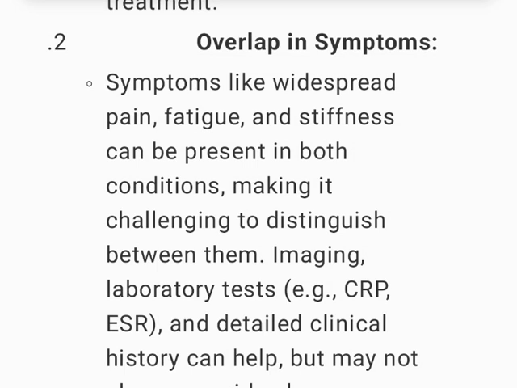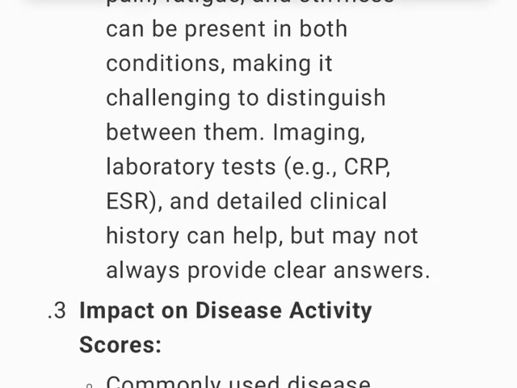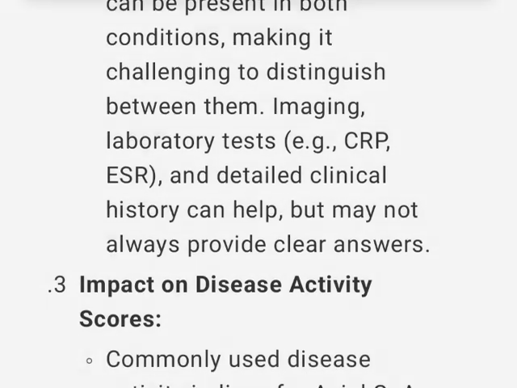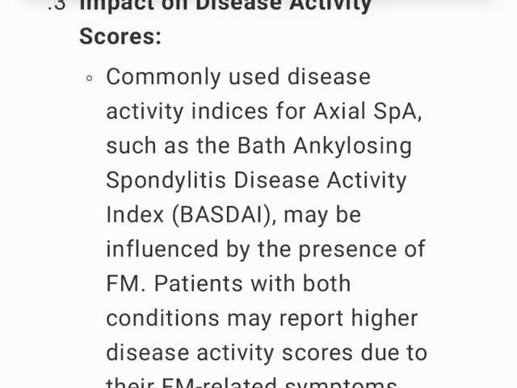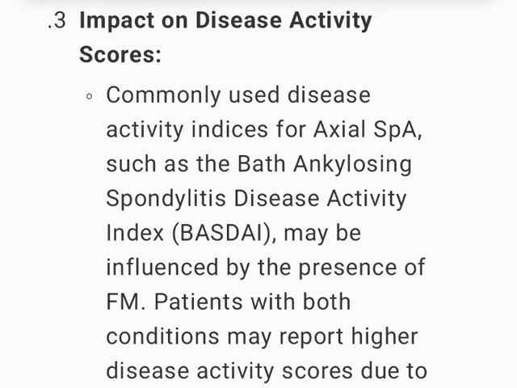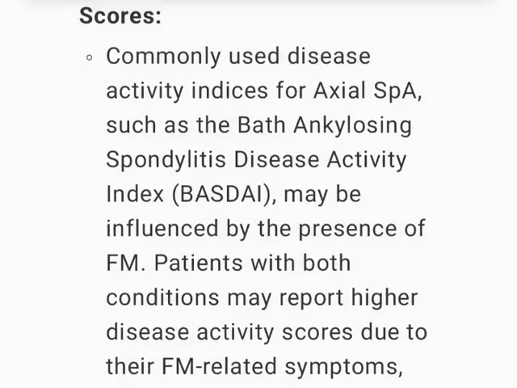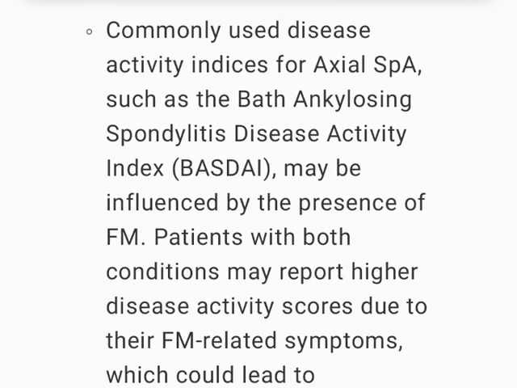Symptoms like widespread pain, fatigue, and stiffness can be present in both conditions, making it challenging to distinguish between them. Imaging, laboratory tests, e.g. CRP, ESR, and detailed clinical history can help, but may not always provide clear answers. 3. Impact on disease activity scores. Commonly used disease activity indices for axial SpA, such as the Bath Ankylosing Spondylitis Disease Activity Index, BASDAI, may be influenced by the presence of FM.